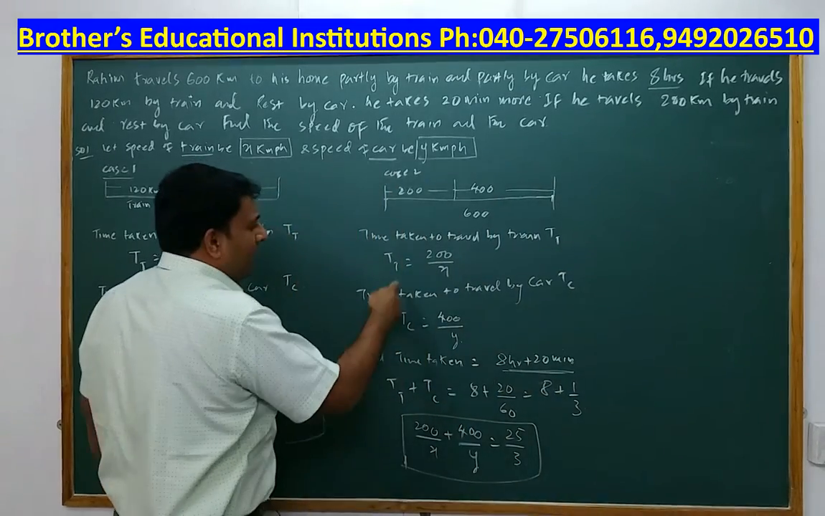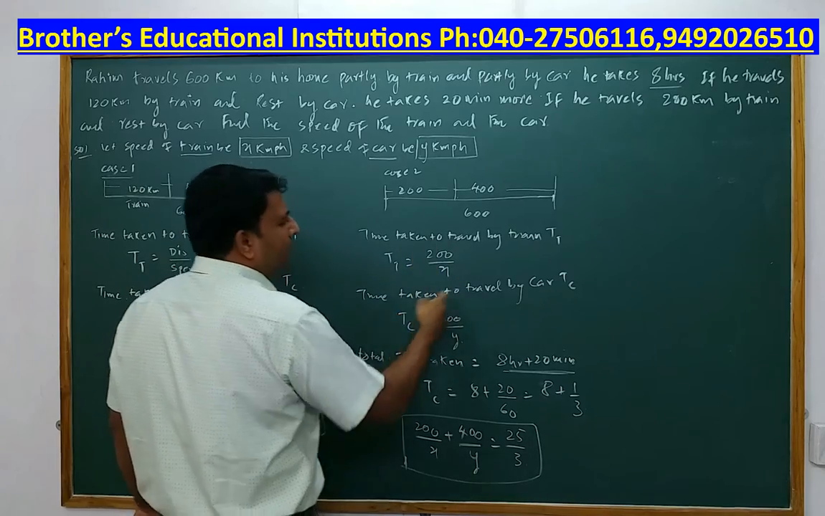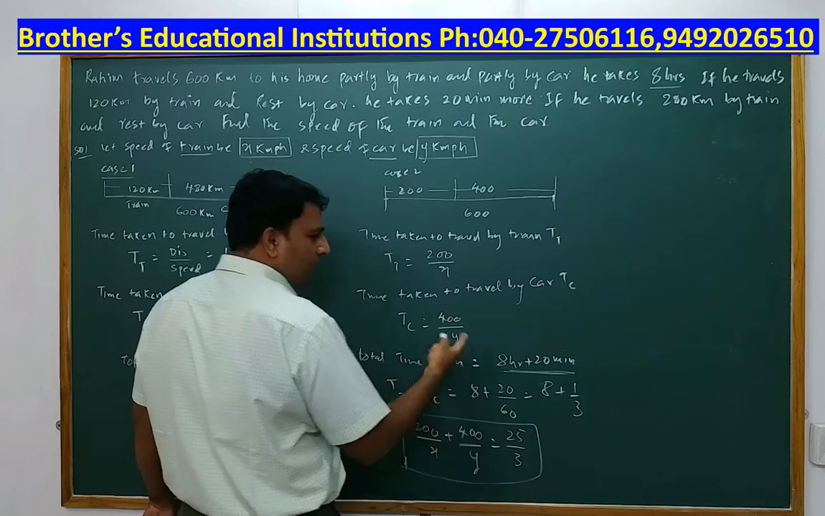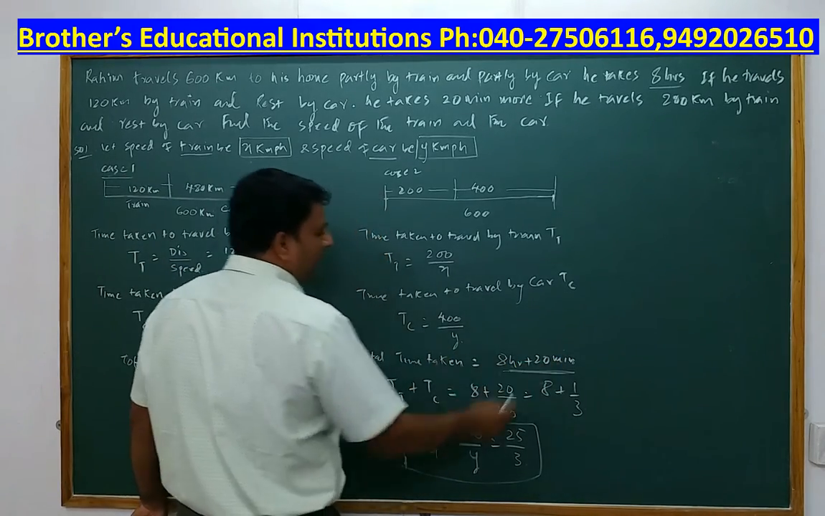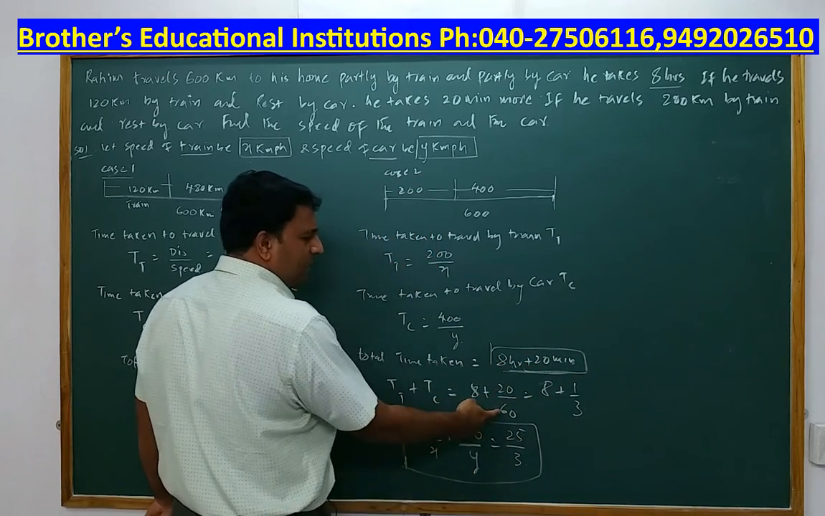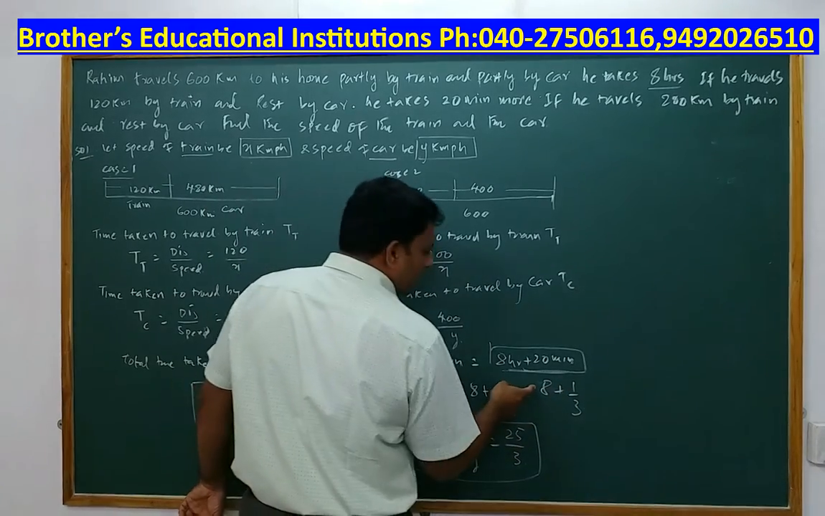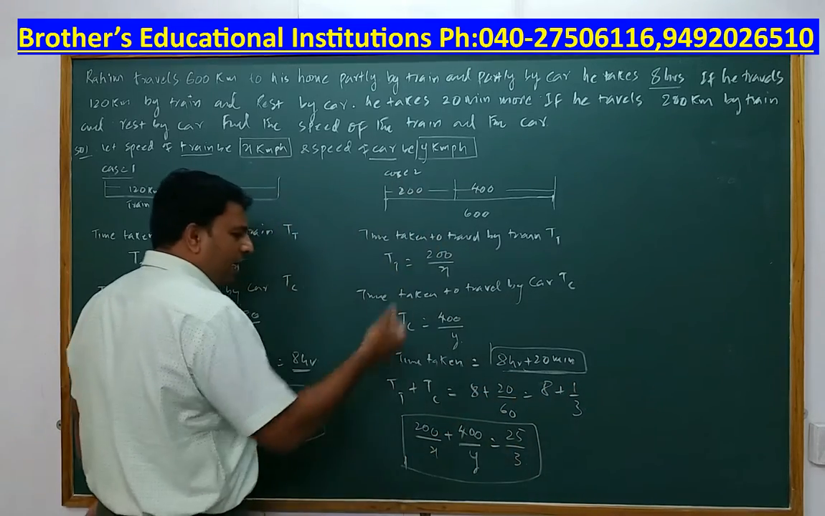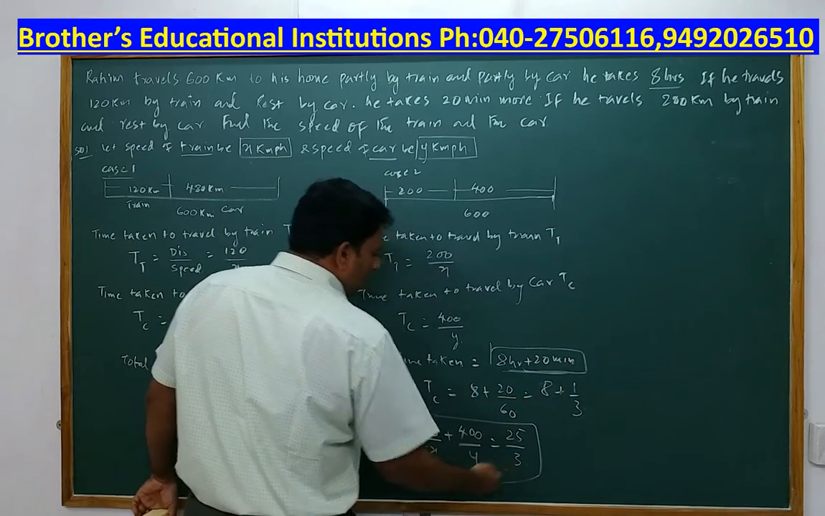Now, time taken to travel by train is again distance traveled by train, which is 200 upon x. Time taken to travel by car, which is Tc, is 400 upon y. y is the speed of the car. Now total time taken is 8 hours plus 20 minutes. Now 20 minutes is equal to 20 by 60, so 20 by 60 is 1 by 3, which is a fraction. So now I convert this into a mixed fraction. 8 threes are 24, 24 plus 1, 25 by 3. Hence total time taken by train and car is equal to 25 by 3.